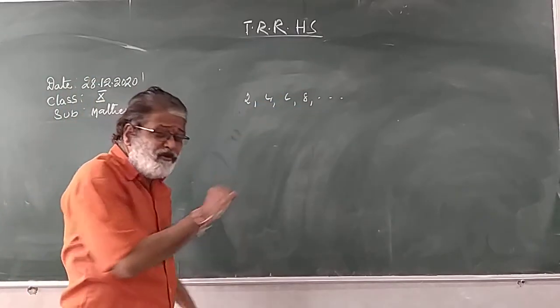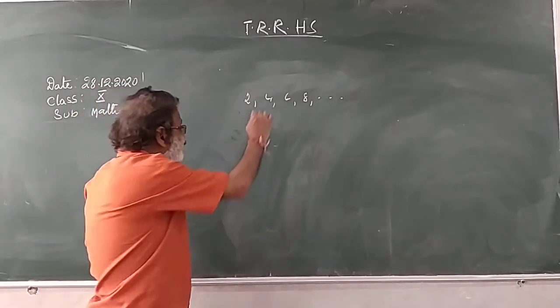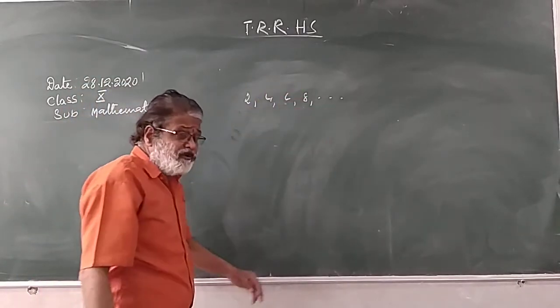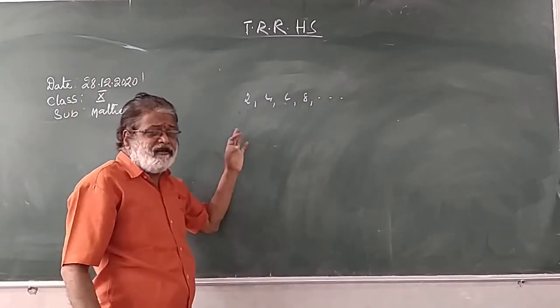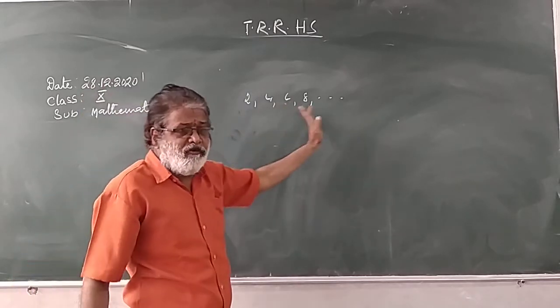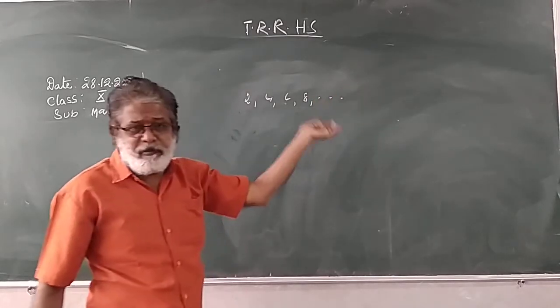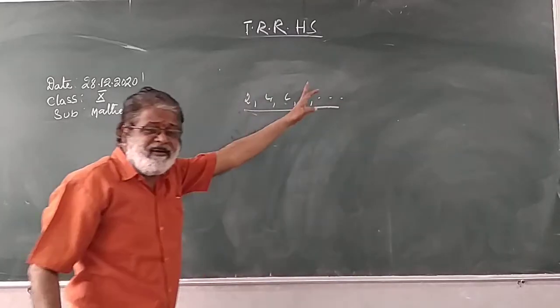So how can you say that it is a sequence, that it is a progression? Because the difference: 4 minus 2 is 2, 6 minus 4 is 2, 8 minus 6 is 2. So the difference is the same. The difference between terms here is 2. So keep on adding 2, and we will get the succeeding terms. 8 plus 2 is 10, 10 plus 2 is 12, 12 plus 2 is 14, like that. This is a systematic arrangement. It is a sequence or progression.